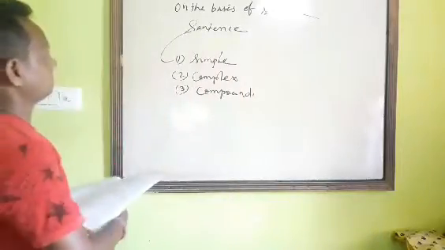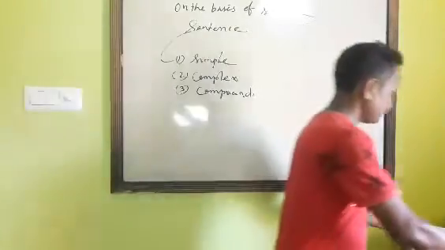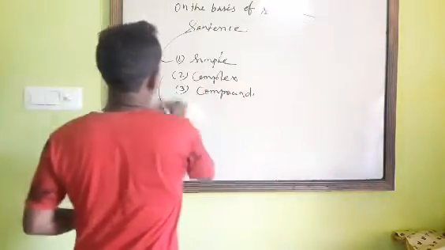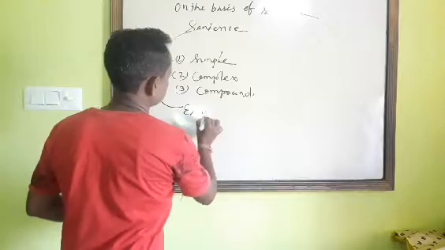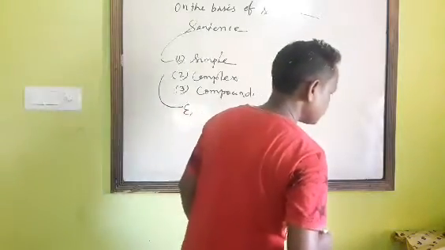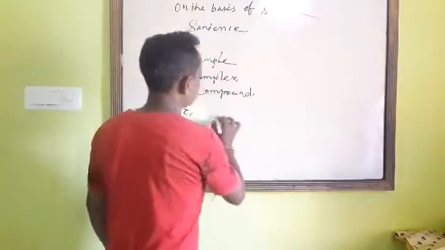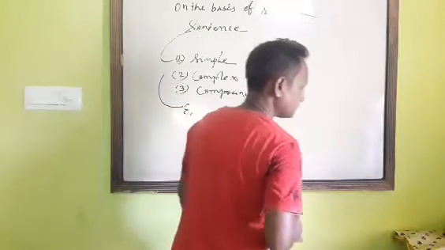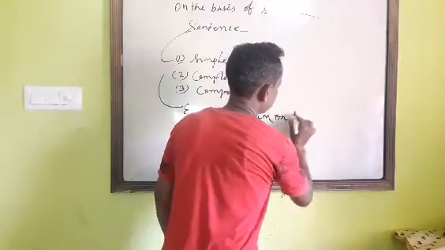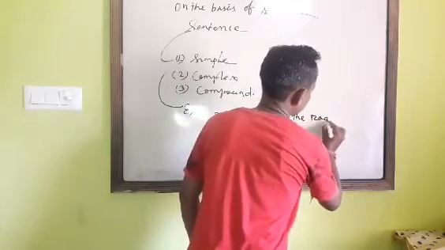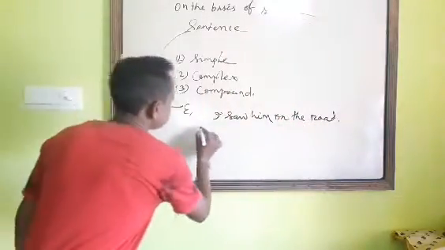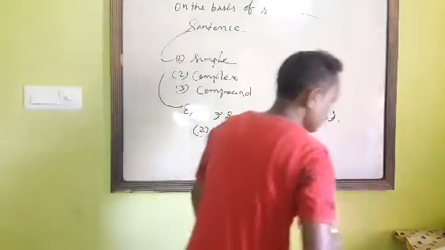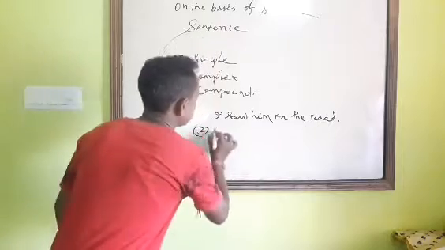For example: I saw him on the road. Second sentence: my brother and Anita are good friends.